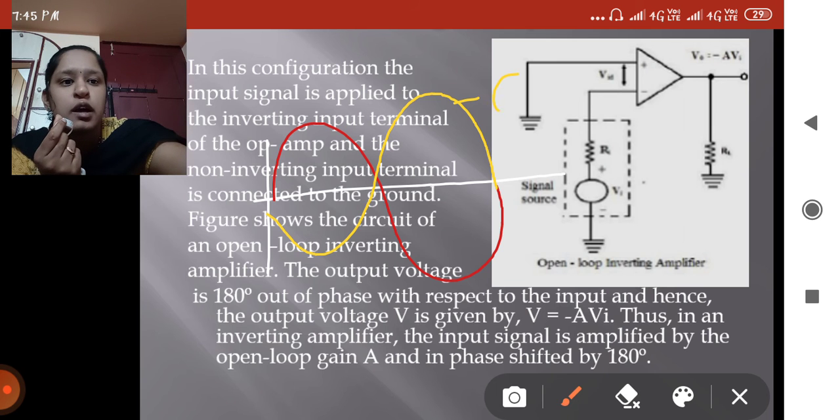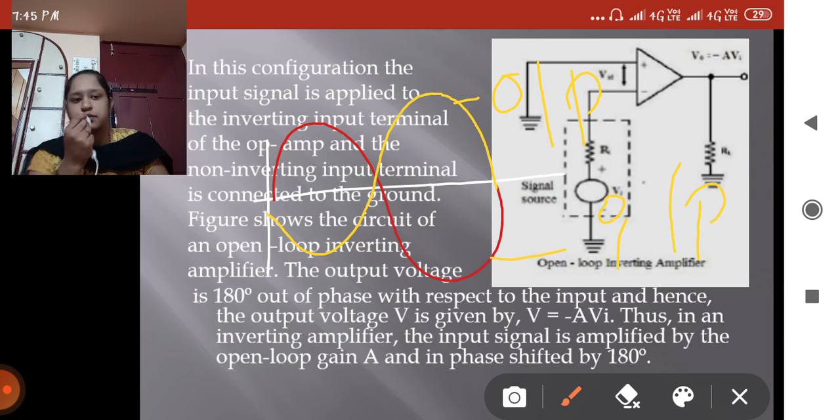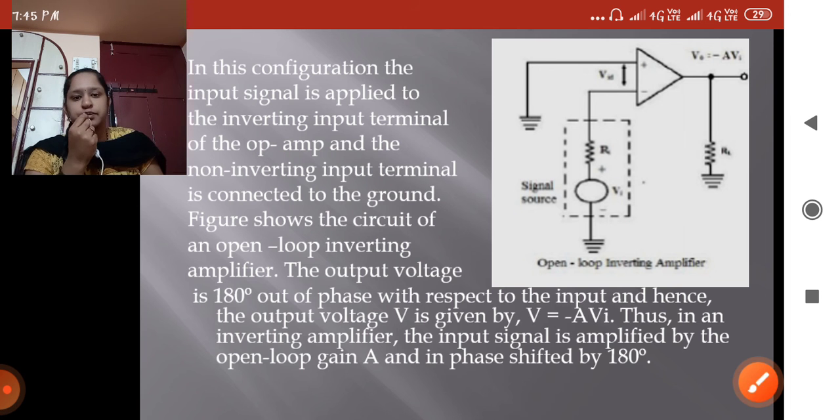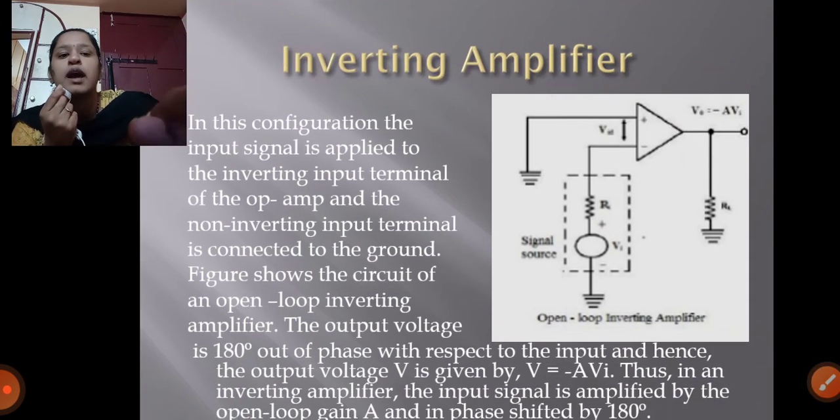This is the output and this one is the input. This is the inverting amplifier. And then the next one is the non-inverting amplifier.